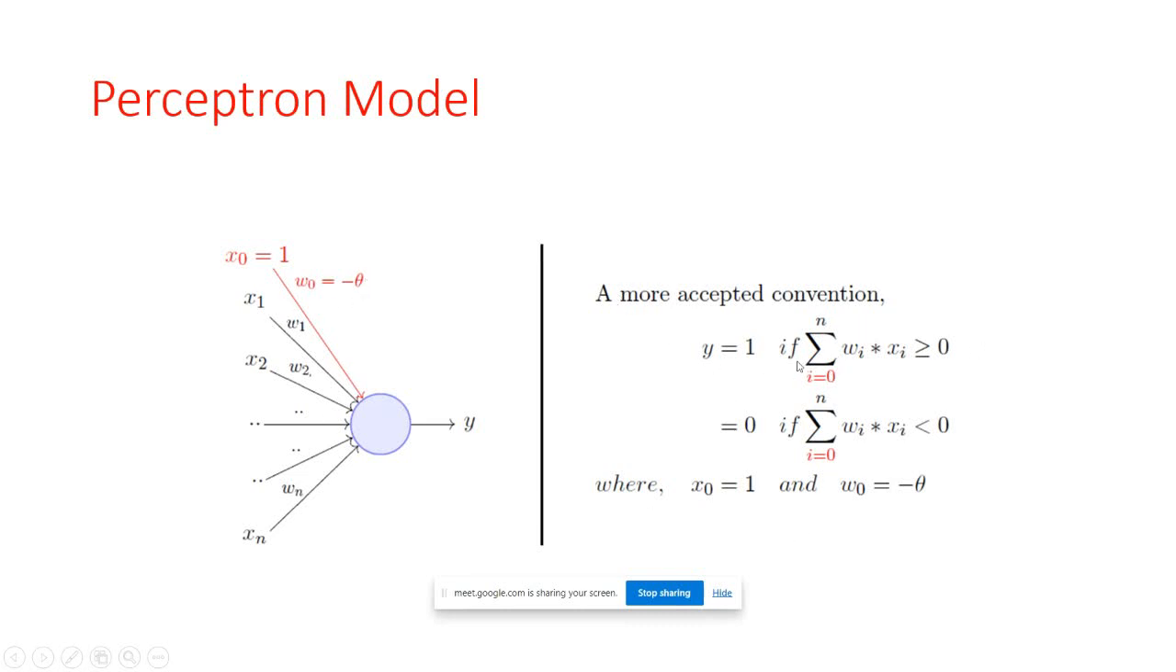If the sum of wi into xi is greater than or equal to 0, then the output is 1. Similarly, if it is less than 0, then the output is 0. So here x0 equals 1 and w0 equals minus theta. We added one bias for the input and weight. The input is x0 equal to 1 and the bias weight is w0 equal to minus theta. The red line shows the bias added in this example.